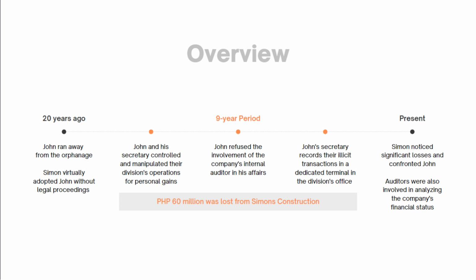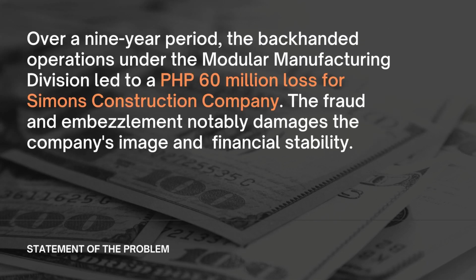At present, Simon noticed significant losses and confronted John, as auditors were also involved in analyzing the company's financial status. As a result of the fraud and embezzlement of John and his secretary, Simon's Construction lost about 60 million pesos. For the statement of the problem, over a 9-year period, the backhanded operations under the modular manufacturing division led to a 60 million loss for Simon's Construction Company. The fraud and embezzlement notably damages the company's image and financial stability.